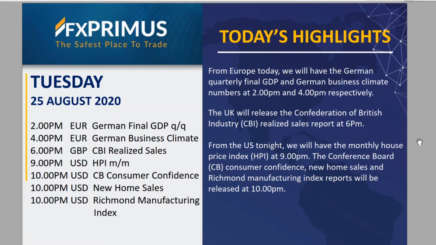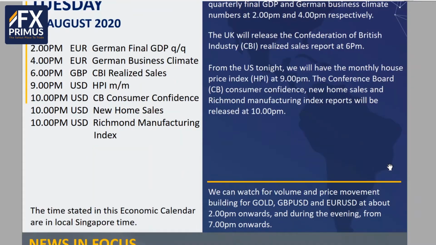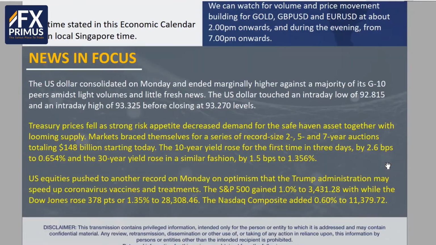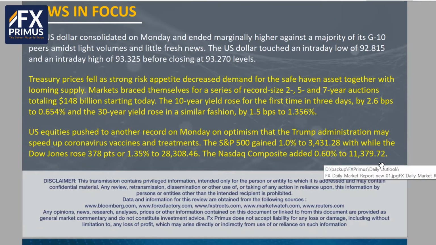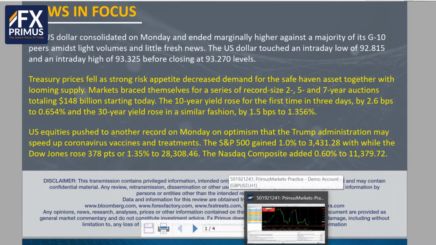And for yesterday, although there were not many economic events, we still had reasonable movement on currencies and also on gold prices. Basically, the US dollar consolidated again. We can see the US dollar initially weakening before strengthening towards the US trading session, and it just ended marginally higher against most of the major currencies.